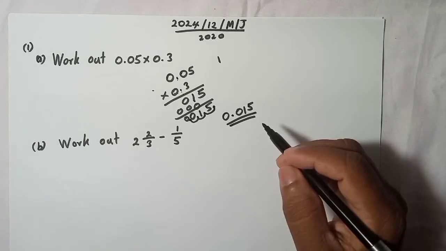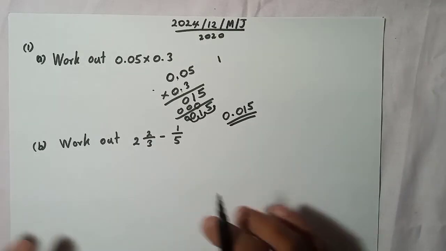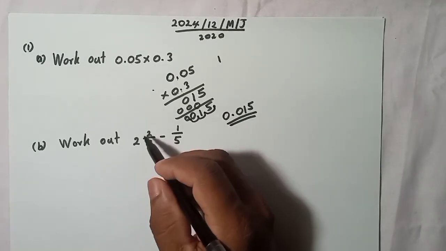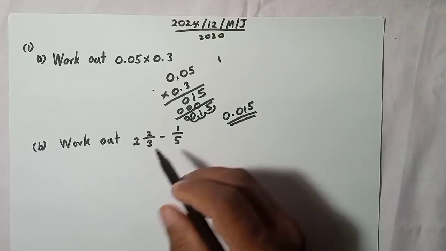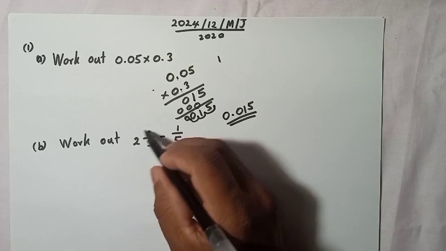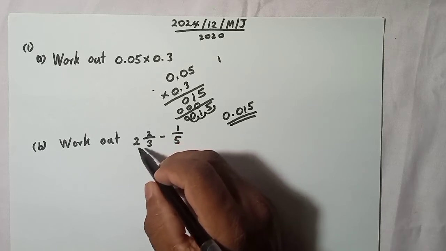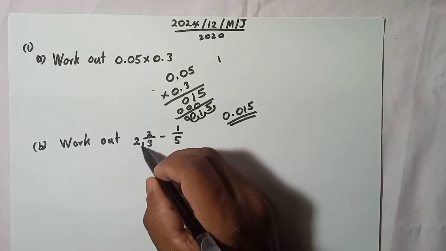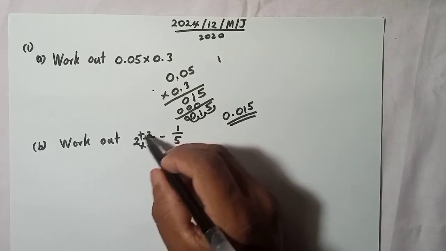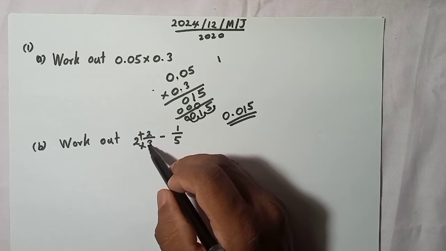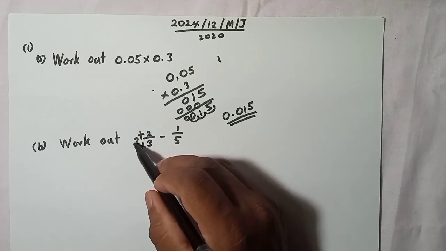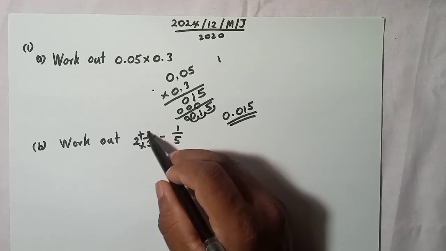Okay, now let's move to part B. In part B they give a mixed number and then subtract another fraction. So first of all we should convert this mixed number into an improper fraction. How do we do that? We multiply this with this and then add this. Remember that with a mixed number, we always multiply this with this, and then add that answer to this.